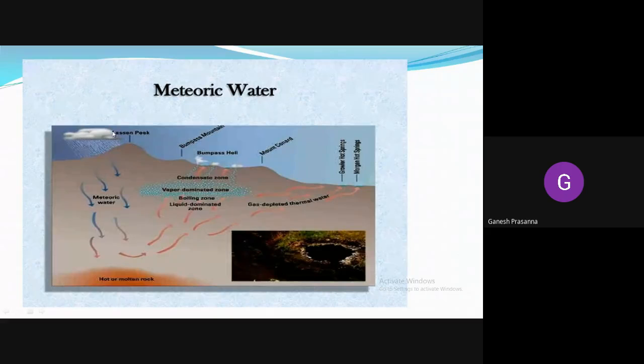You can see the clouds bear the rains, and you can see some of the snow that has been disintegrated. The snow has melted down to form the water. Okay, they all recharge into the groundwater levels. They start to infiltrate into the ground systems and become the sources of the groundwater.